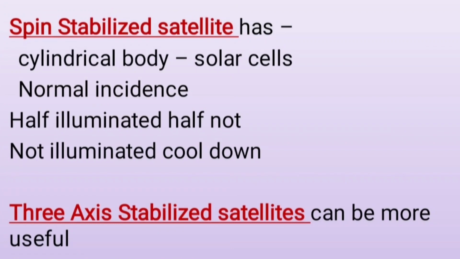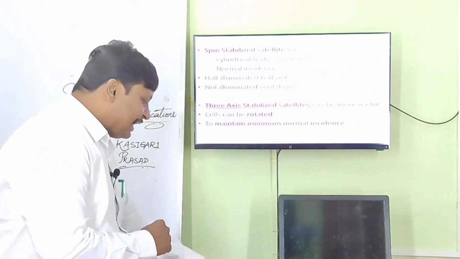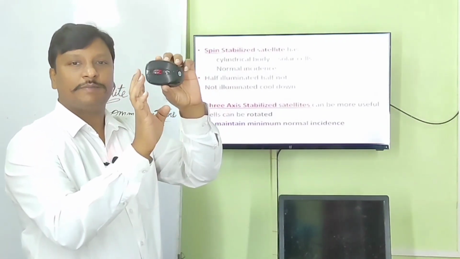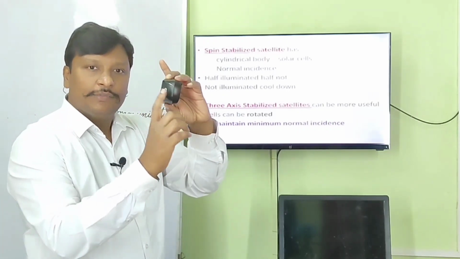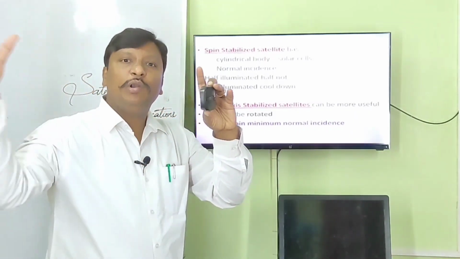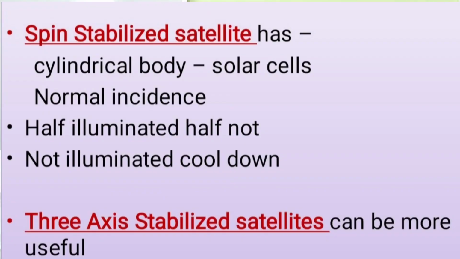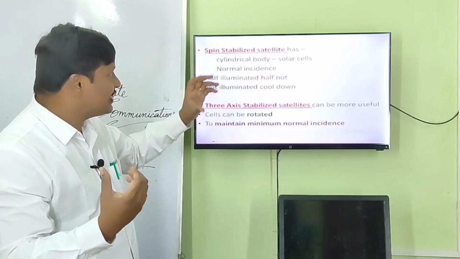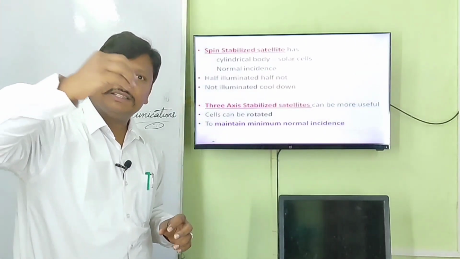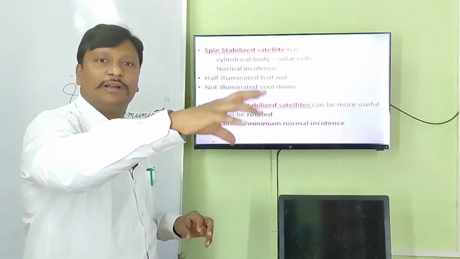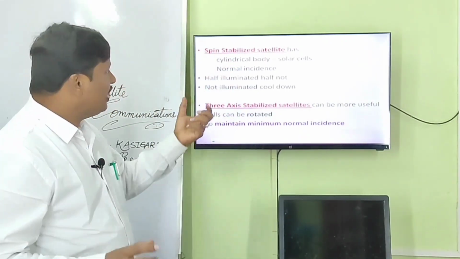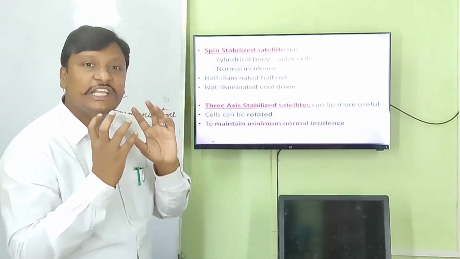Let us consider one satellite, the spin stabilized satellite. In the spin stabilized satellite, the satellite spins. The moment it is spinning, only half side of this satellite will be exposed to sunlight. So, the cylindrical body has solar cells, and when sunlight is falling onto that particular satellite, only half of that body is illuminated.